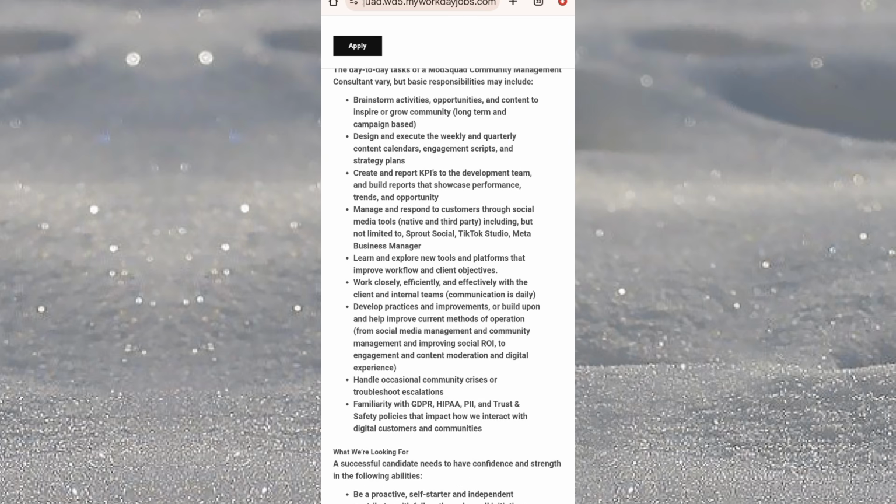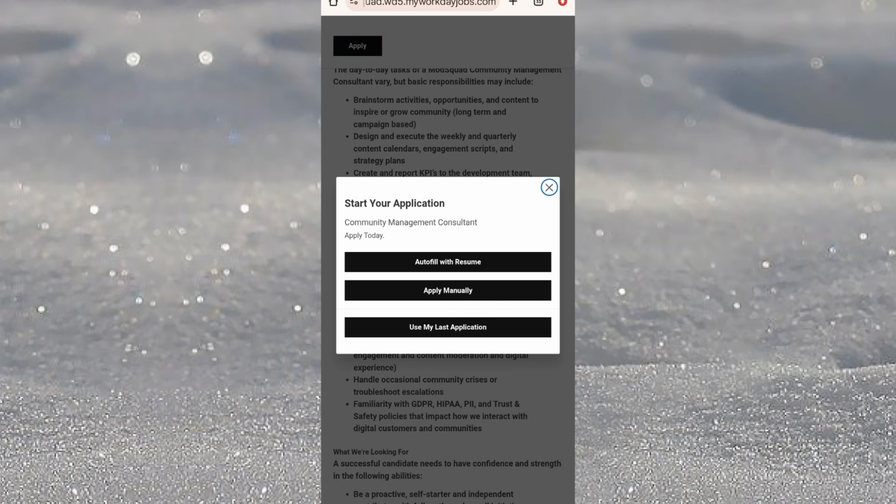Once you click on apply, this interface will come up that says start your application. You can either autofill with your resume, apply manually, or use my last application. If you have applied before on this site, then you can use your last application to apply. You don't have to start afresh every time you want to apply for another job in the same category. So you can apply manually or autofill with your resume. So this is basically it.